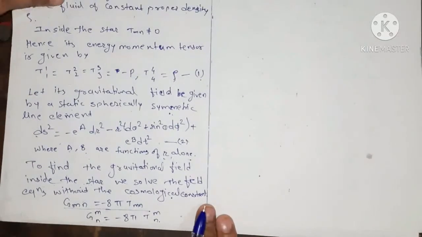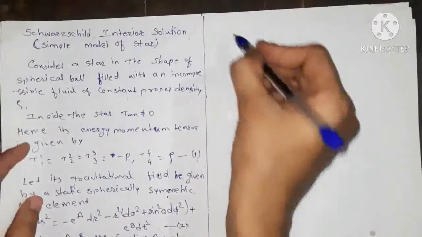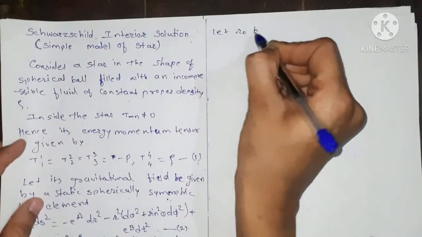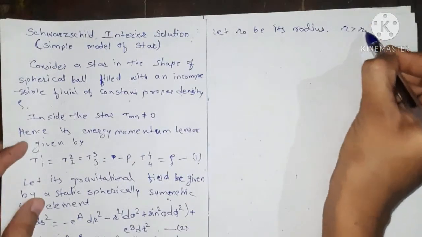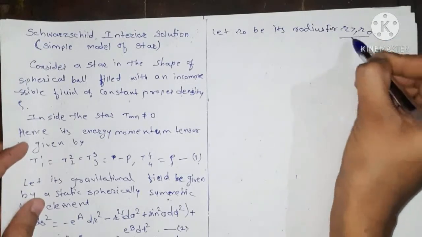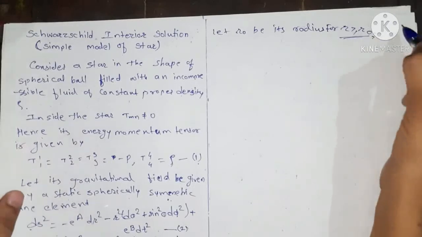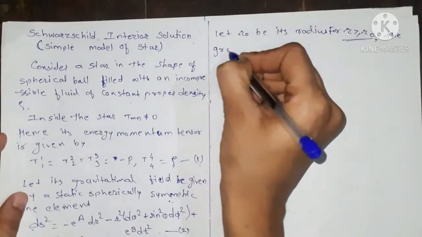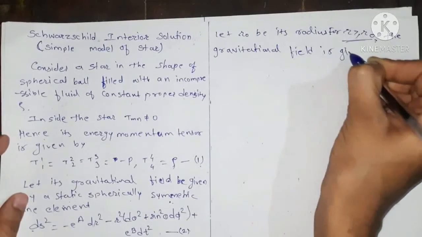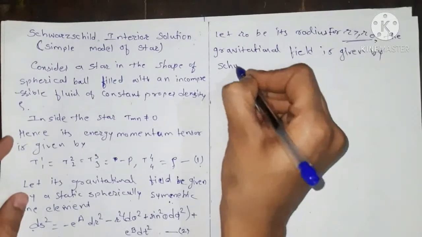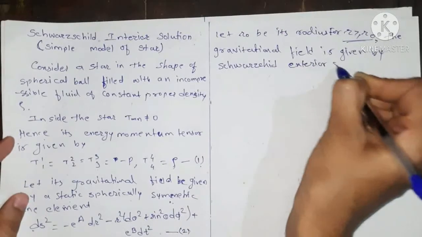Now we take the radius of the star as r0. So let r0 be the radius of the star. For r greater than or equal to r0, the gravitational field is given by the Schwarzschild exterior solution, right?